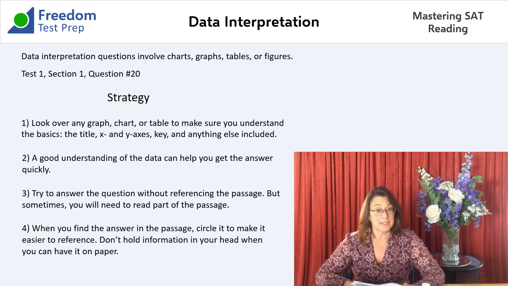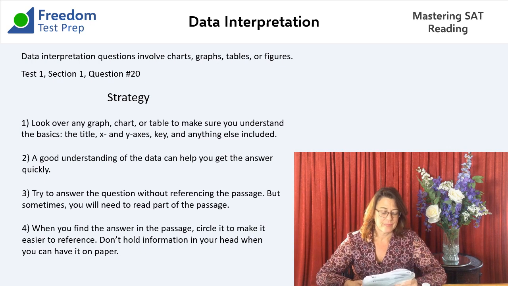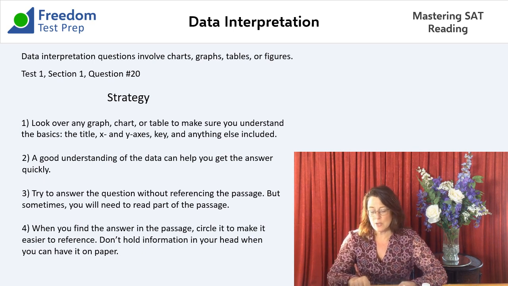This is also about that same table. It says, do the data in the table support the author's proposed pairing of bases in DNA? Okay, so the proposed pairing of bases. So this is all about the adenine, guanine, cytosine, and thymine in this table.